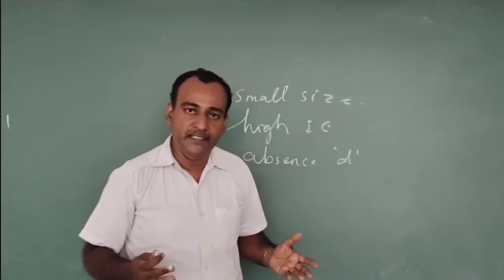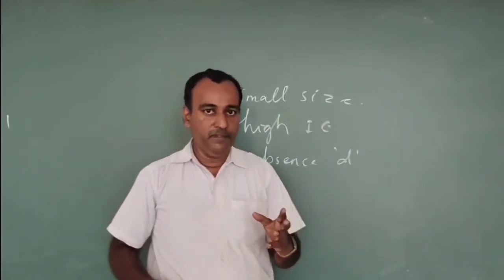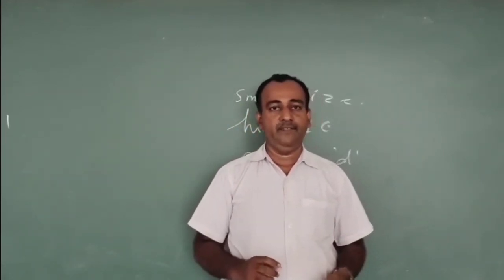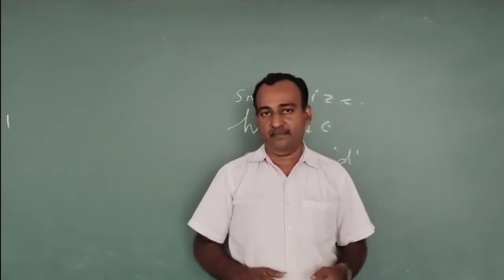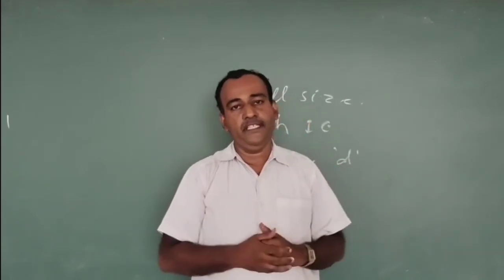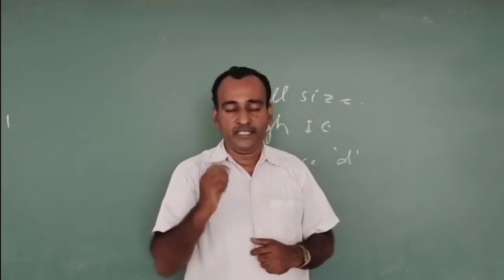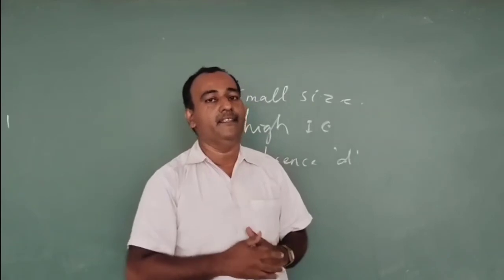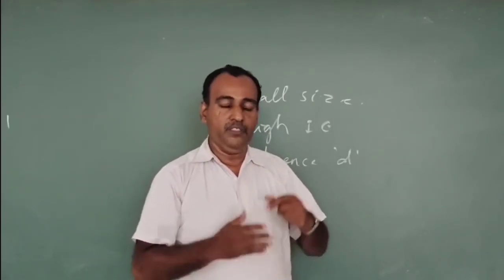So far, what did we study in this video? We studied the group discussion of group 15 elements. Group 15 consists of 5 elements.